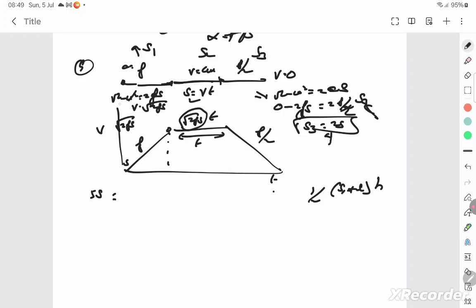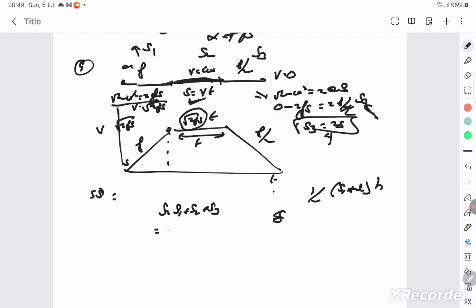So you calculate using v square minus u square is equal to 2as. For this it's constant velocity, so it's velocity into time. Thus you get the relation, and then you can find the total distance. S itself is s1 plus s2 plus s3.